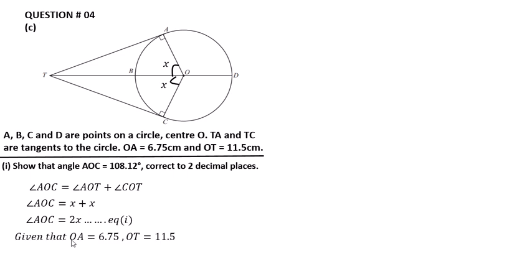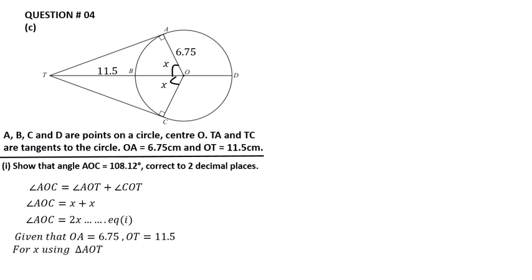And given that side OA is equal to 6.75 centimeter and side OT is equal to 11.5 centimeter.